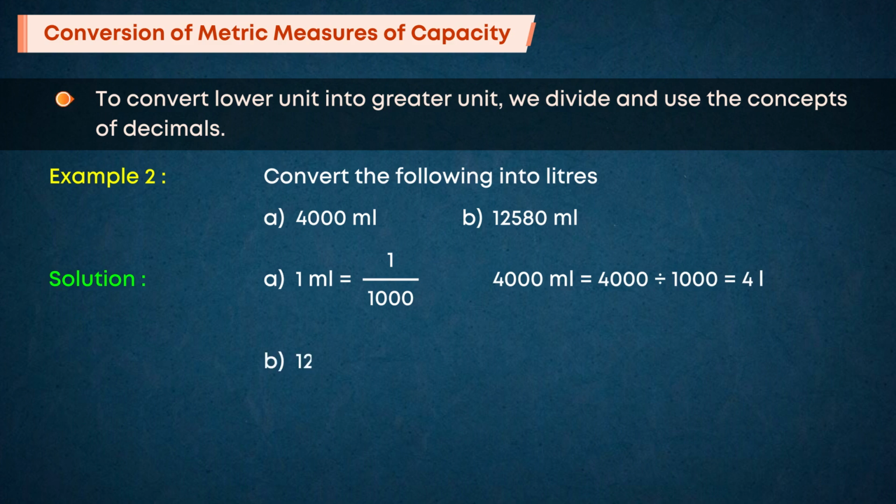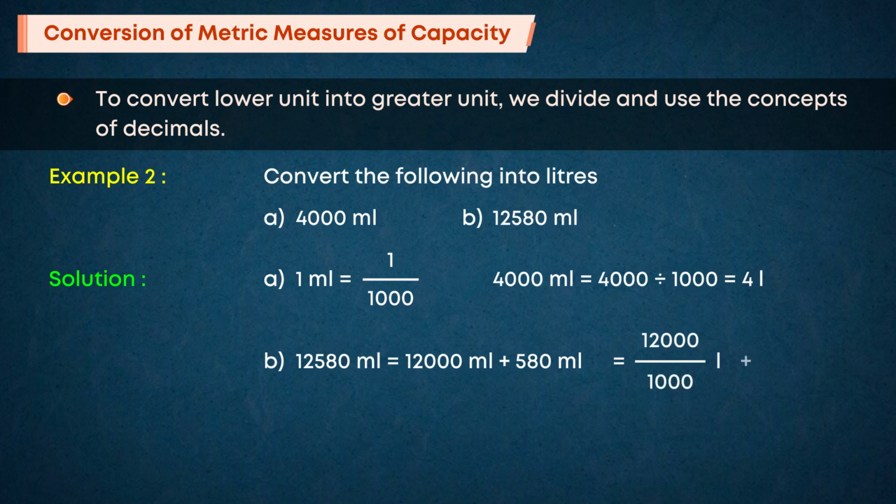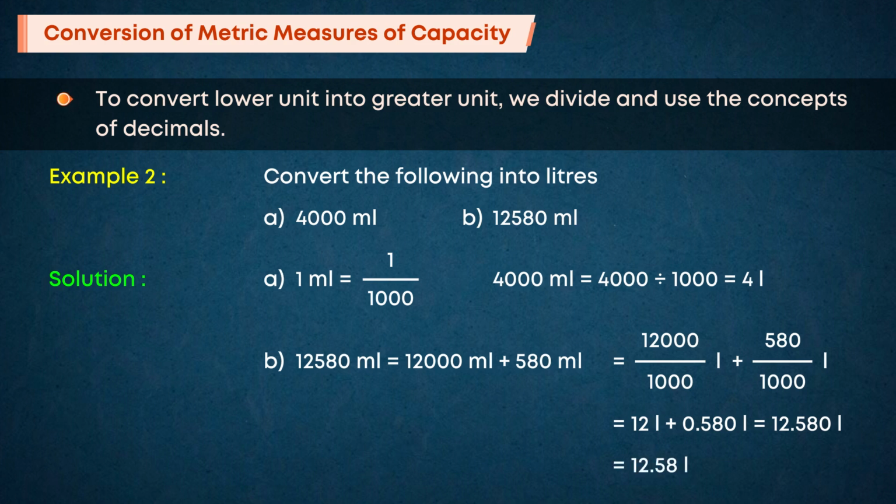B. 12,580 milliliters is equal to 12,000 milliliters plus 580 milliliters, which is equal to 12,000 by 1000 liters plus 580 by 1000 liters, which is equal to 12 liters plus 0.580 liter, which is equal to 12.580 liters, which is equal to 12.58 liters.